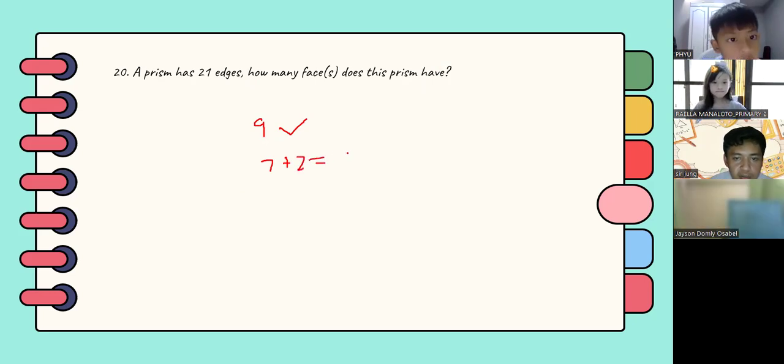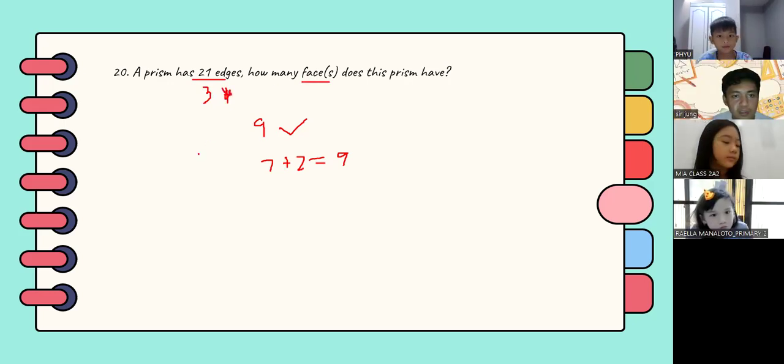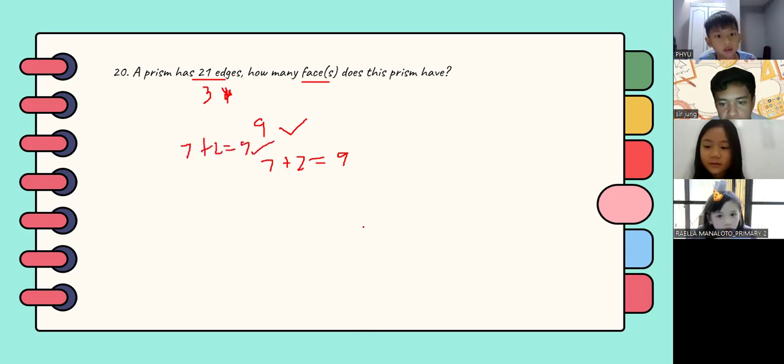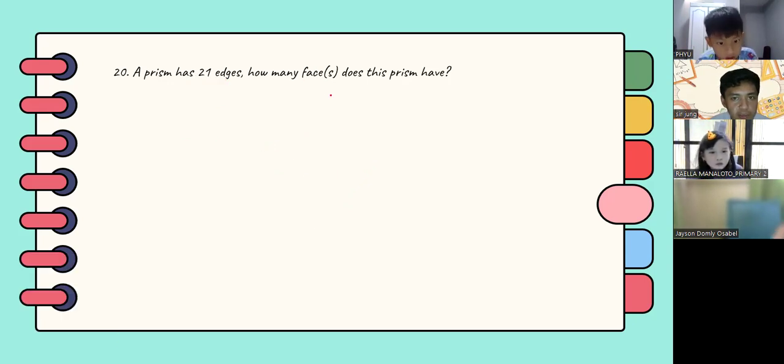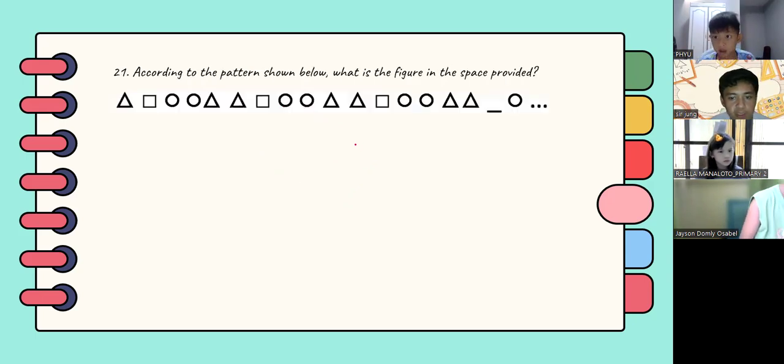Yes, that's correct. So basically, this is how you solve this problem. Since it gives the edges, you divide by 3 and then you add 2 because it asks for the number of faces. 21 divided by 3, which is 7, plus 2, which is equal to 9. Thank you, Miss Rayla, for sharing your solution. Any questions? The answer here is 9. Any more questions? None. We'll proceed to number 21.